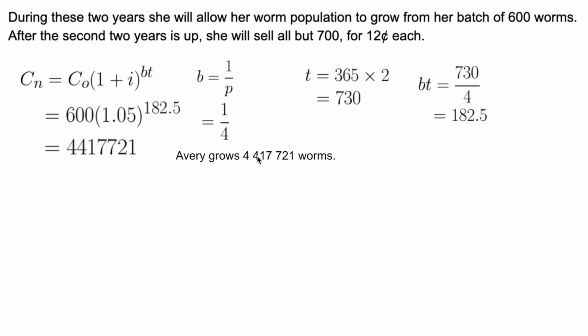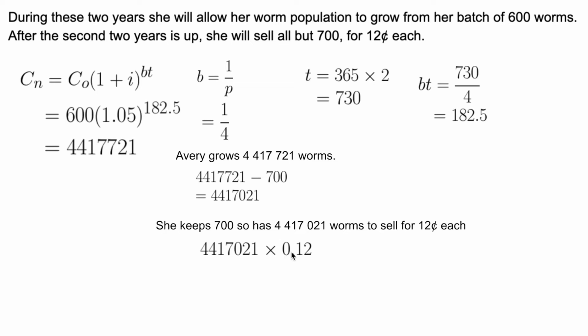Avery grows 4,417,721 worms in the second 2 years. She is going to keep 700 of these. She's growing her business slowly but surely. She's keeping back 700. Subtract 700 from this, so she has a total of 4,417,021 worms to sell for 12 cents each. So 12 cents is $0.012. We multiply these two together and we get $530,042.52.